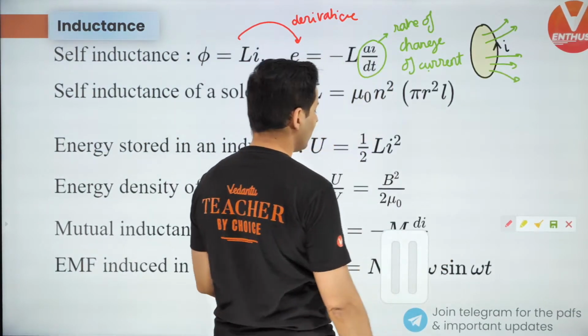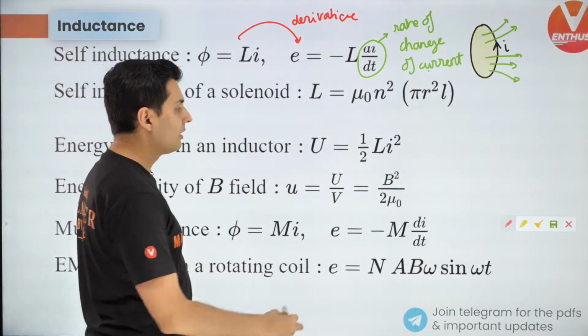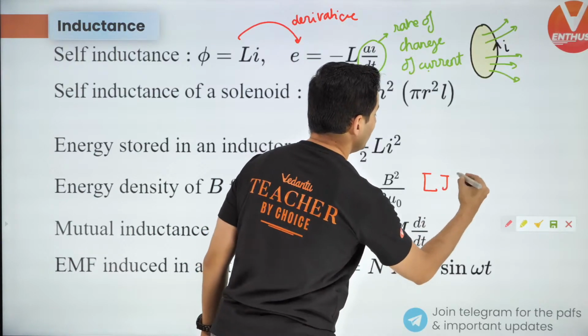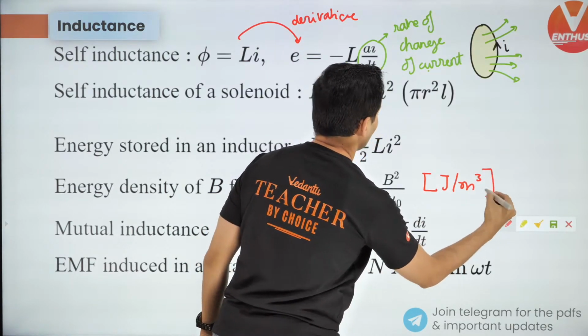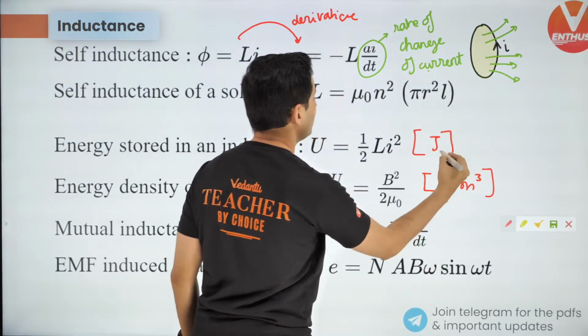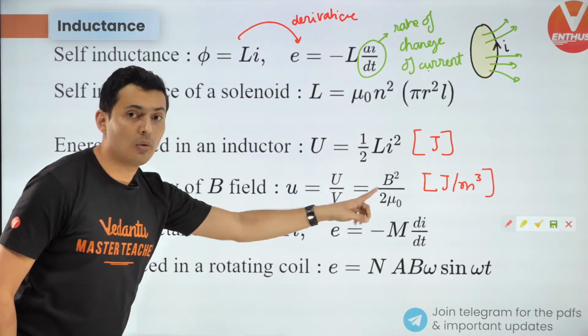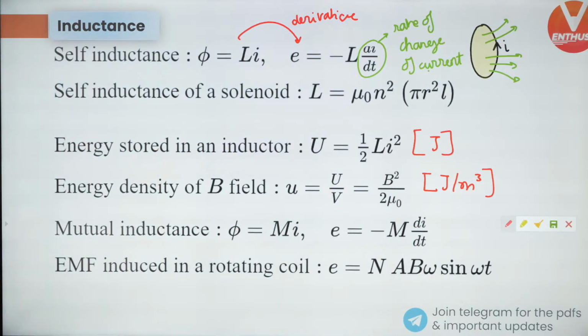Okay. So this is another important stuff. Energy per unit volume, that means it will be in joules per meter cube. Remember, this is just energy which was in joules. This is per unit volume. Keep this in mind.